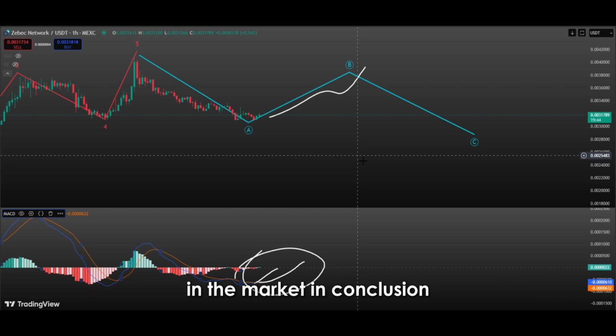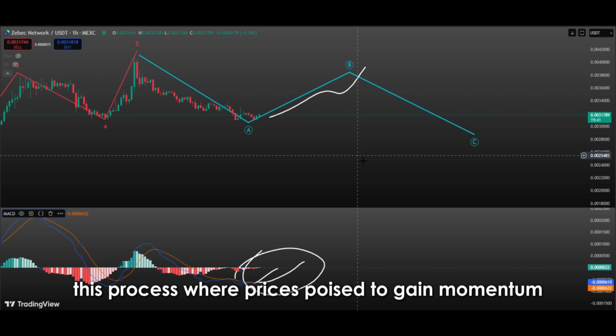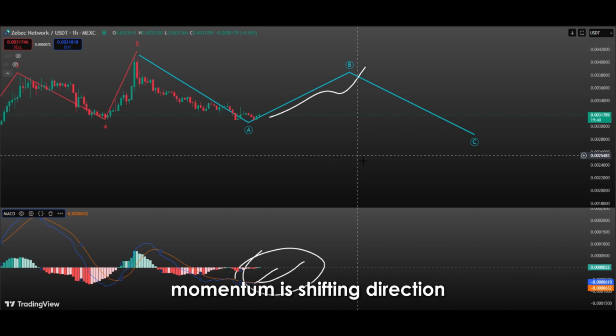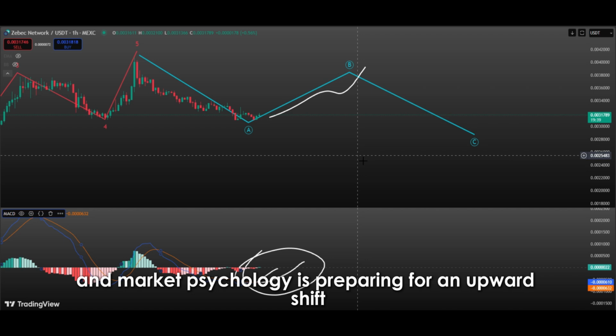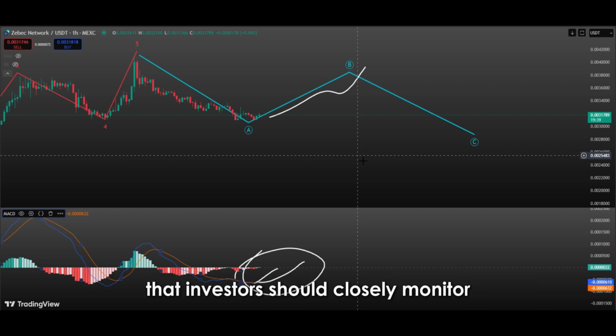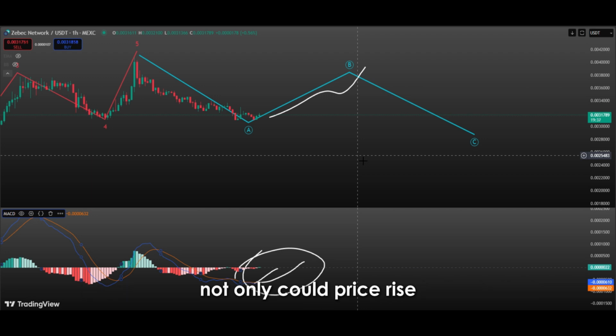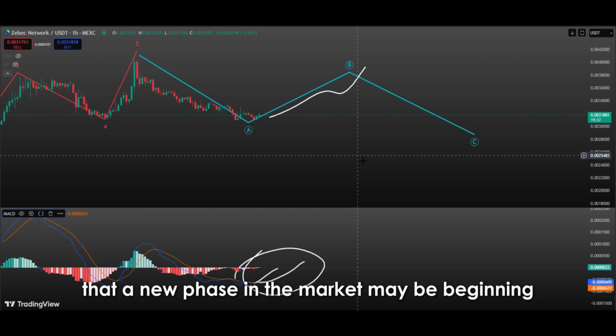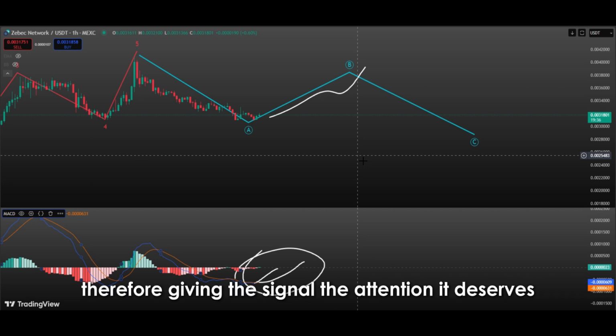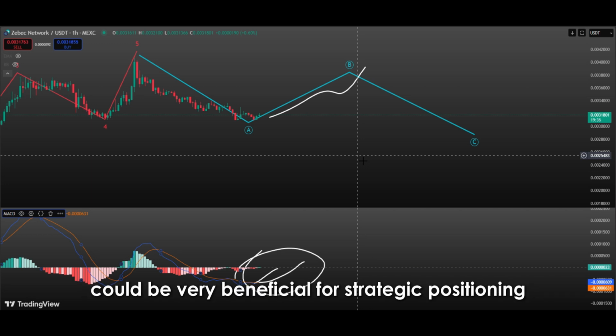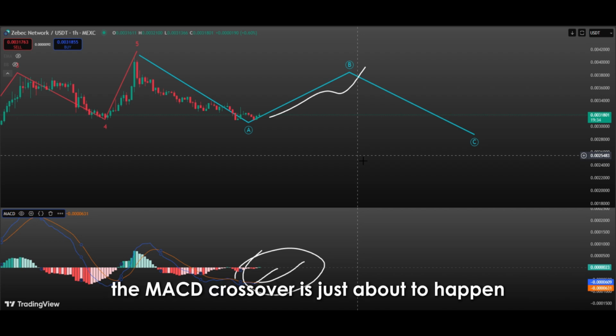In conclusion, this potential upward crossover observed in the MACD indicator is a highly valuable signal in terms of technical analysis. This process, where price is poised to gain momentum, momentum is shifting direction, and market psychology is preparing for an upward shift, is a transitional phase that investors should closely monitor. The occurrence of this crossover may indicate that not only could price rise, but also that a new phase in the market may be beginning. Therefore, giving this signal the attention it deserves could be very beneficial for strategic positioning. The MACD crossover is just about to happen.